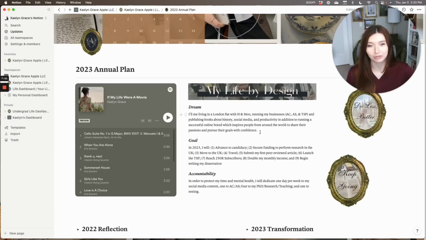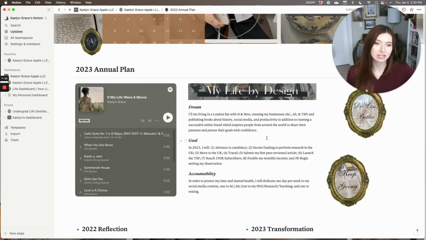I plan to move to London in mid-June, and I'm really excited for that move. I'm going to be making a lot of content about it. So if you want more information about the move and all of that, then go ahead and stick around for sure. Number 4 is that I would like to travel. I actually have a couple different things that I've put down in my overall goals to make that happen.